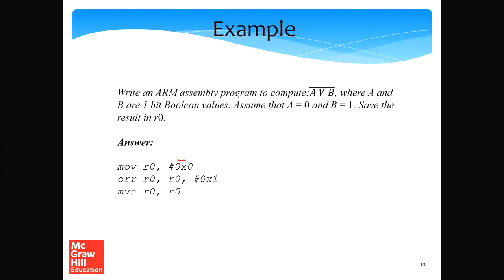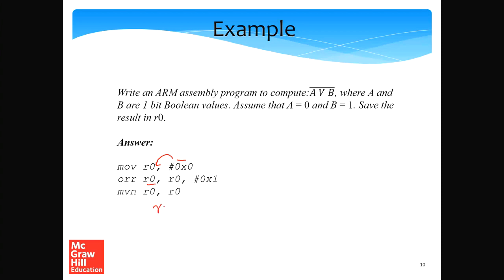So what we do is we load the value of 0 into R0, and we OR this with 1. So the value of A or B at the moment is saved in R0. Subsequently, we compute the not of R0 using the MVN instruction.